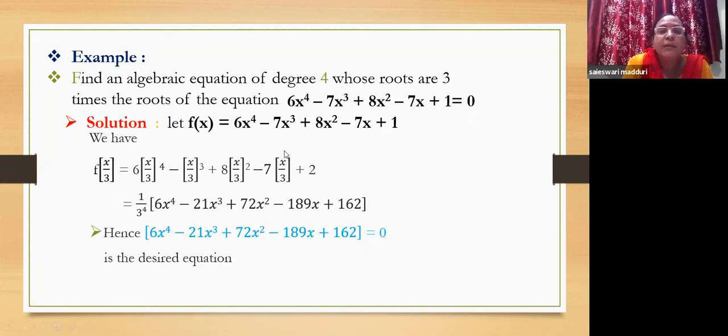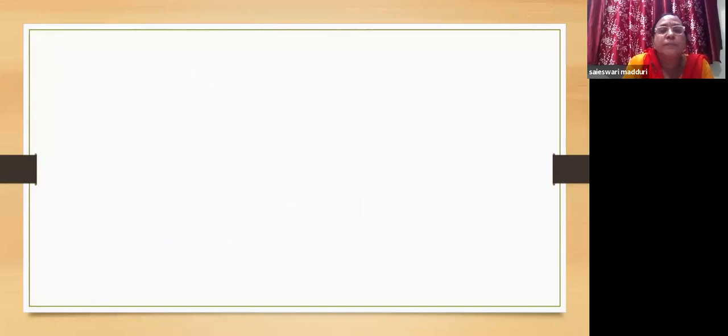That is, initially, if this equation 6x power 4 minus 7x cube so on has roots alpha, beta, gamma, delta, then this equation is going to have the roots alpha by 3, beta by 3, gamma by 3, and delta by 3. That is, the roots are 3 times the original roots.